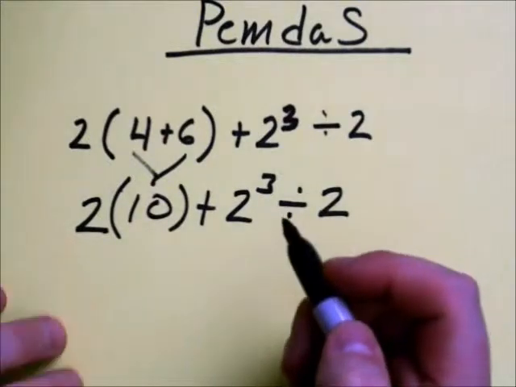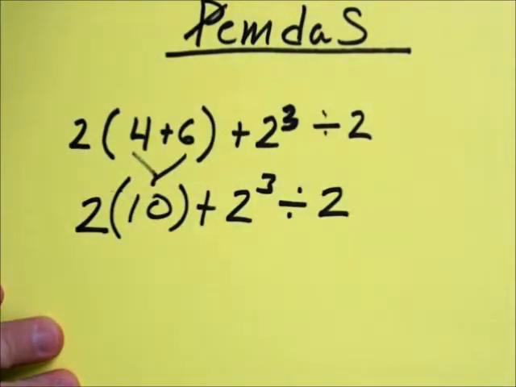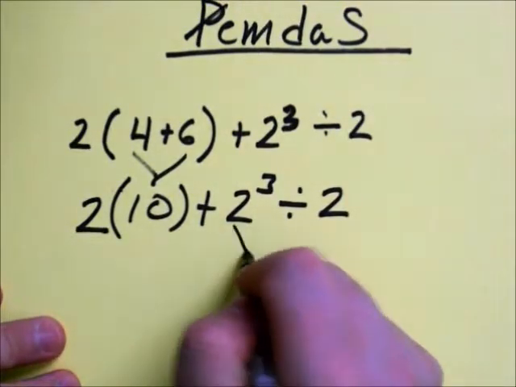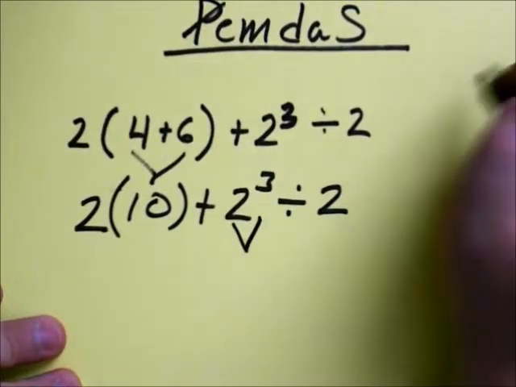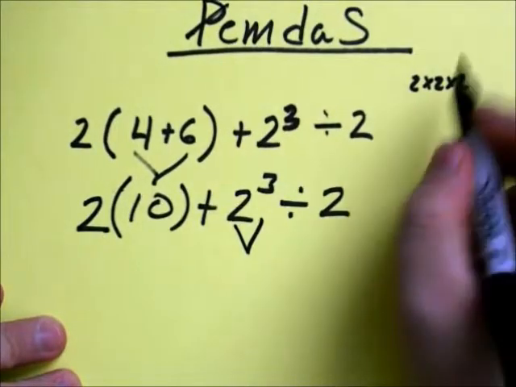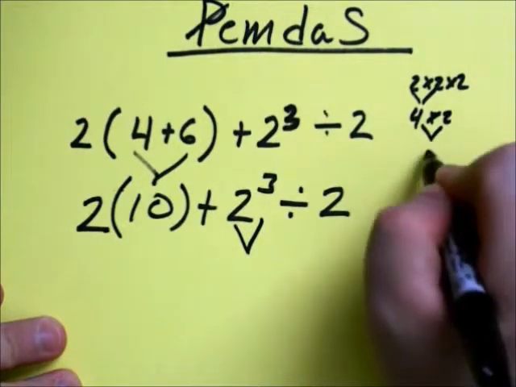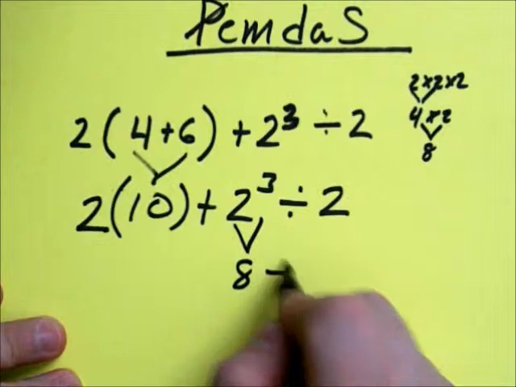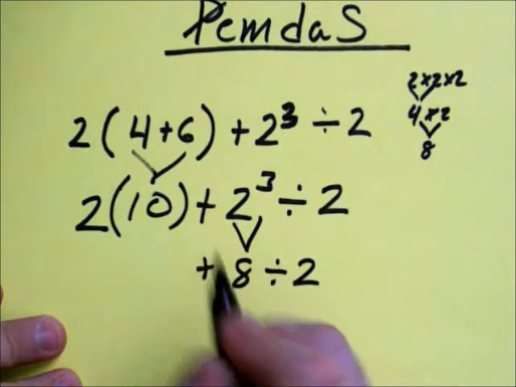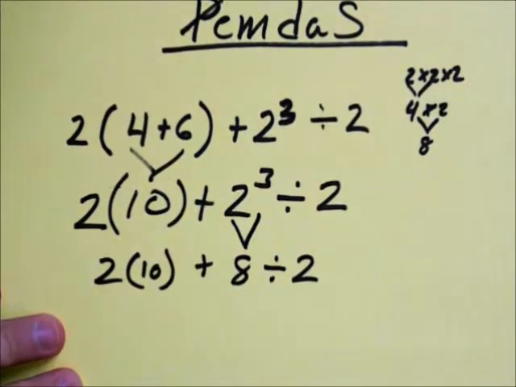Okay, when working my algebraic equation, I have already taken care of my parentheses, so I can cross out the P in my order of operations, and next I have the E, which stands for exponents, of which I have 1. 2 to the third power, which means 2 times 2 times 2. So what that means is 2 times 2 is 4, times 2 is 8. So this becomes 8. I then bring down all the other terms in my algebraic equation, and I have finished the exponent step of this problem because there are no other exponents.